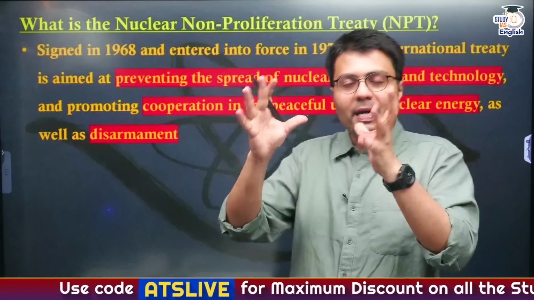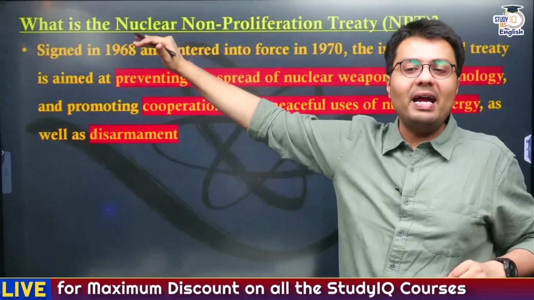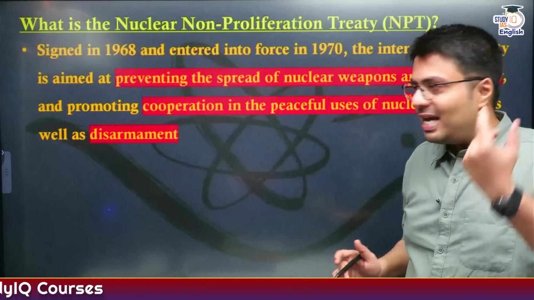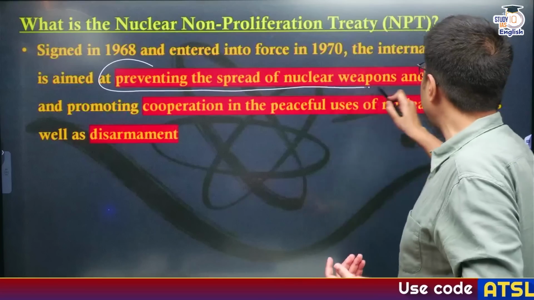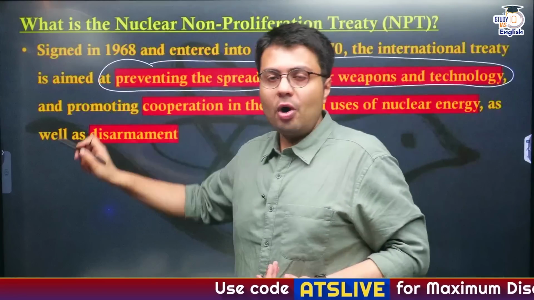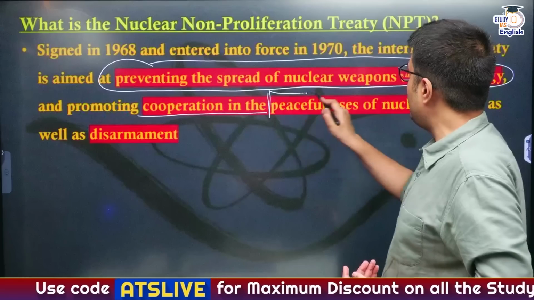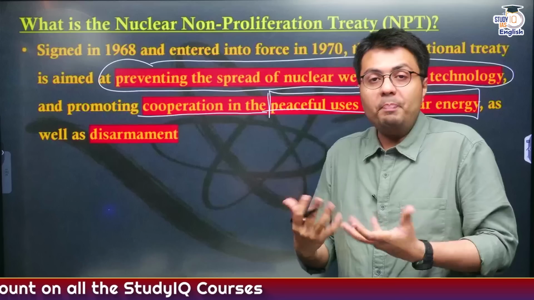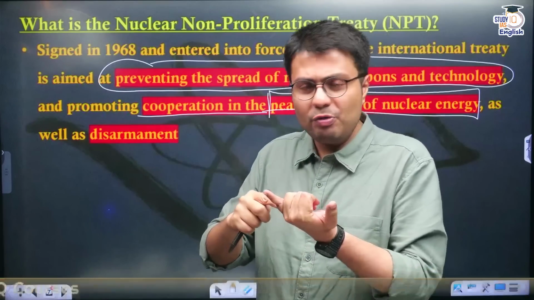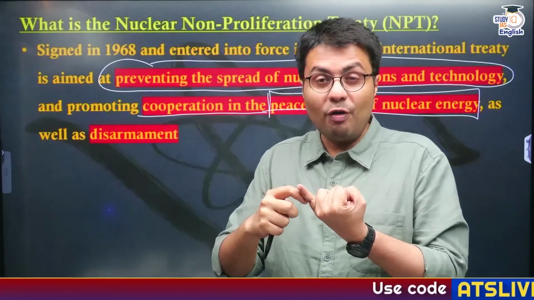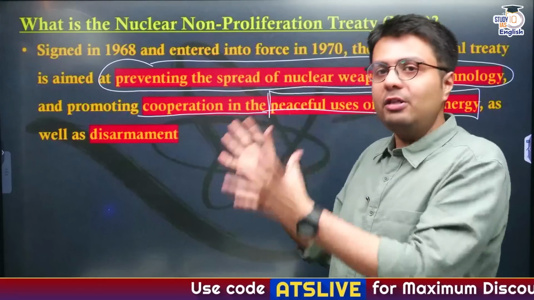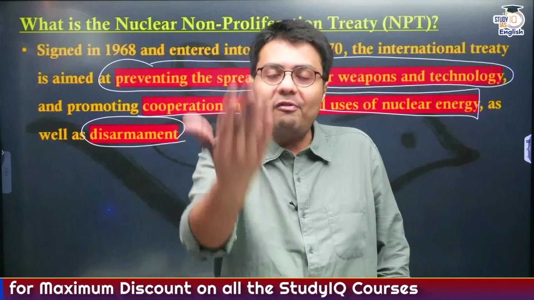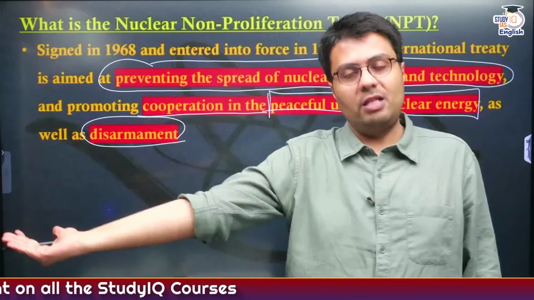Okay. So in this regard, NPT came into fruition. This was a treaty signed in 1968 and entered into force in 1970. The aim of this treaty is to prevent the spread of nuclear weapons and technology and ensure that countries cooperate with each other in order to use nuclear technology for peaceful purposes. What are the peaceful purposes for which nuclear technologies can be used? It can be used to generate power, and it can be used for medical purposes, right? And the intention of this treaty was to ensure disarmament. What do we mean by disarmament? That the countries who have nuclear weapons should eventually surrender their nuclear weapons.